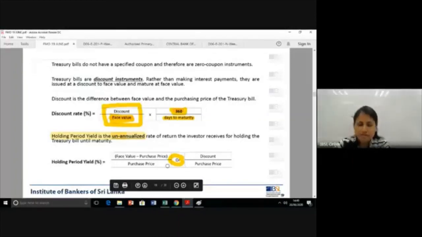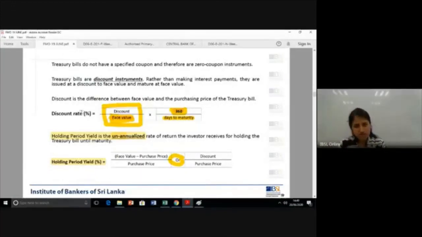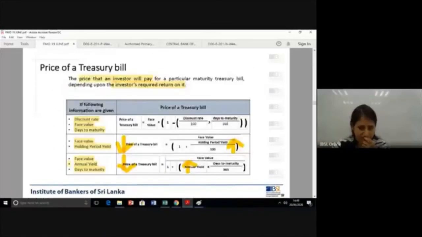So when you match it with price, which is low, obviously this yield is higher than your discount rate. Discount rate you talk from in terms of the face value. But yield you talk from the investment perspective. So from the investment perspective, the yield is always higher than the discount rate. Those are the 3 learnings that you can get from the calculation.